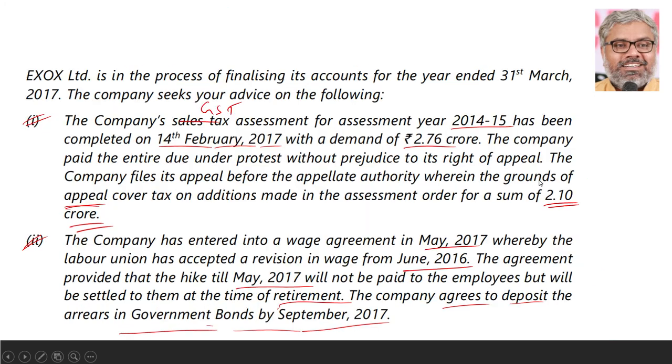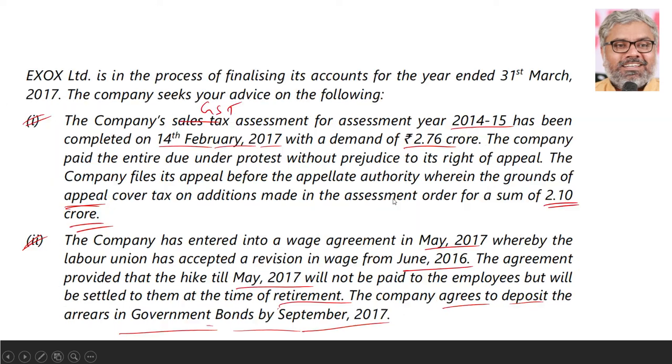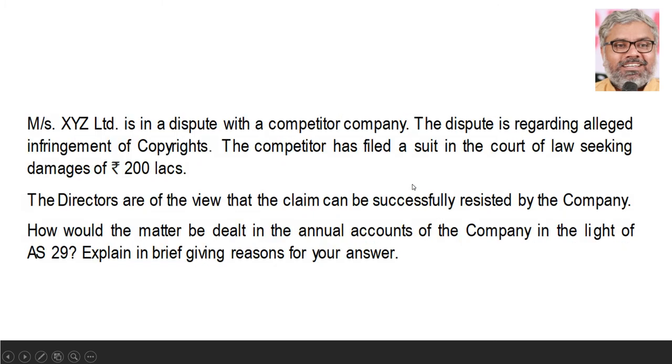So the point is, whichever point we are looking at, reimbursements is a point we looked at. We have to write that point. Whatever AS 29 says about reimbursements, that has to be written and then it has to be applied to the current scenario. And finally, a conclusion should be made. What should be the best course of action for the organization for which we are trying to advise about accounting standards. These are the types of questions which can very well be expected in the examinations.